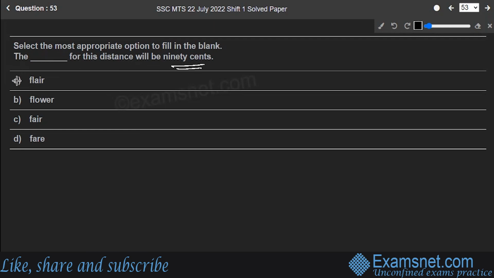What do you mean by flair? It means natural talent for something. For example, it seems as if she has a natural flair for languages. So flair means natural talent for something. Flower, I don't need to tell you about flowers. And then fair, it means unbiased or just or right. Then fare, F-A-R-E, fare means the cost of your transportation.